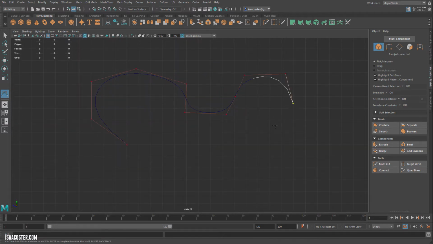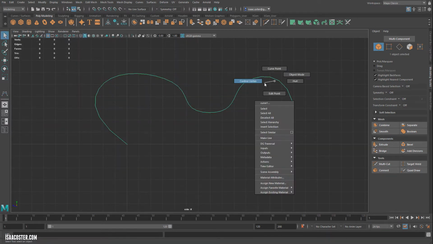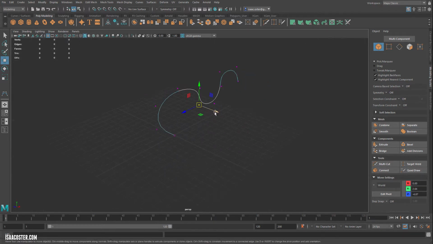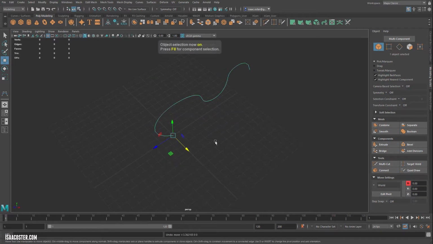So this is a spline curve, and if I go to my components here by just right-clicking, you can see how that curve is basically just an average of the positions of its input control vertices, these purple dots here. And we can look at it in 3D. There's nothing special. It's just a curve in space. So let's look at a primitive very quickly.